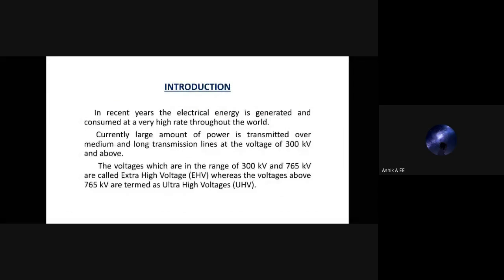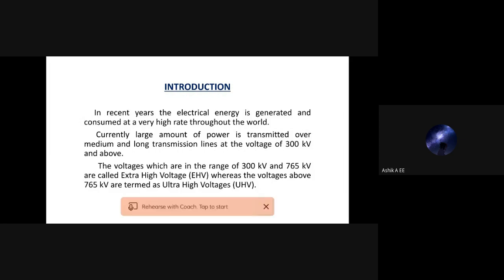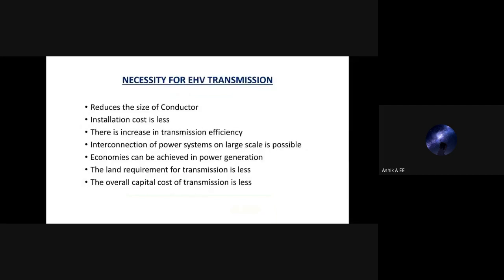In recent years, electrical energy is generated and consumed at a very high rate throughout the world. There are many new trends and developments in the field of transmission of electric power, which lead to the use of high voltages. Currently, a large amount of power is transmitted over medium and long range transmission lines at voltages of 300 kilovolts and above. Voltages less than 300 kilovolts are termed high voltages. Voltages in the range of 300 kilovolts to 765 kilovolts are called extra high voltages, whereas voltages above 765 kilovolts are termed ultra high voltages. In India, transmission voltages range from 66 kilovolts to 400 kilovolts.